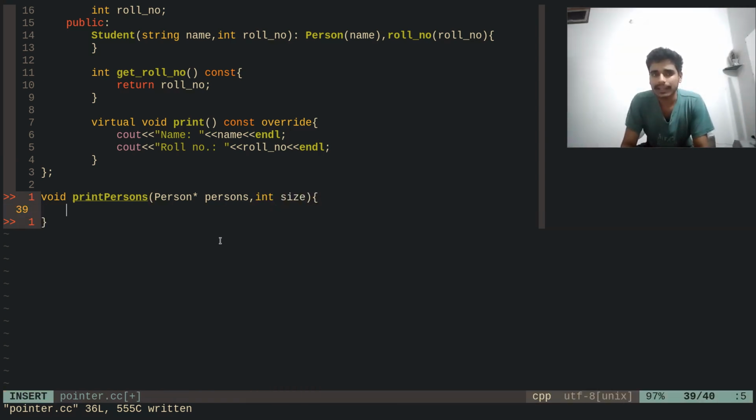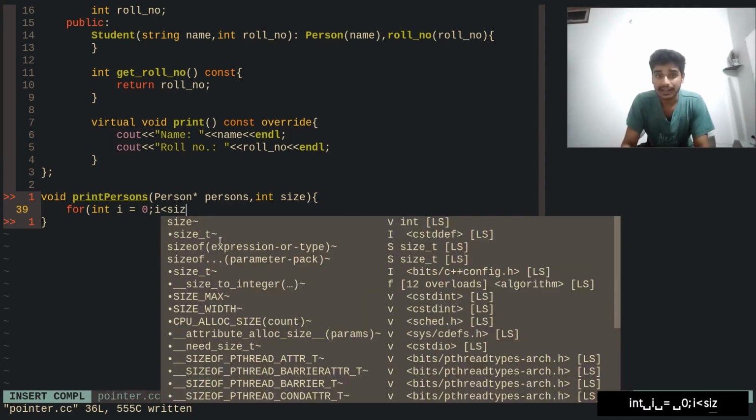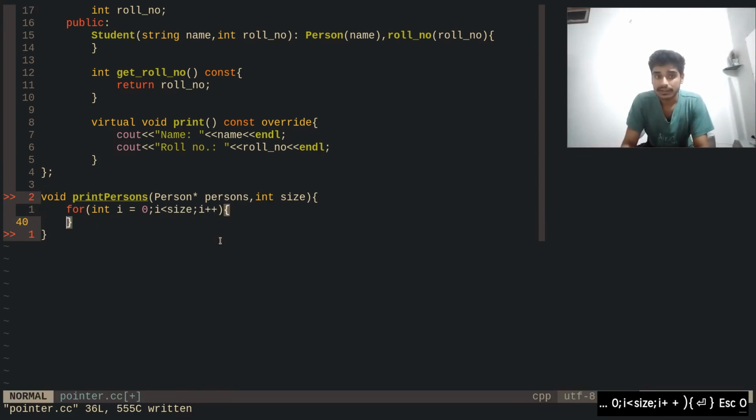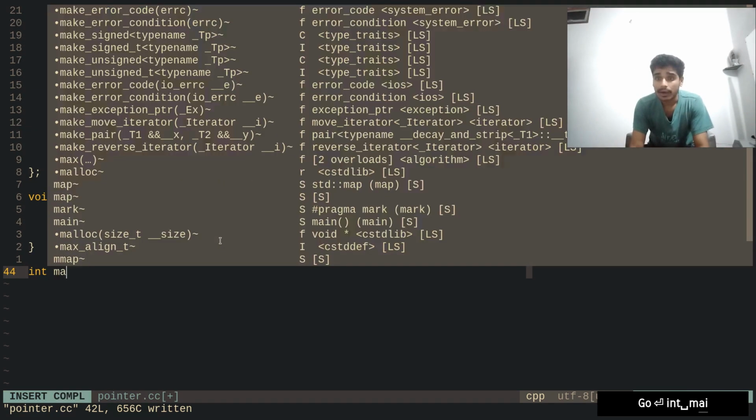Then it goes through a for loop, for int i equal to 0, i less than size, i plus plus, and just prints each and every ith person. So it just takes the person pointer and prints the number of persons we want printed.